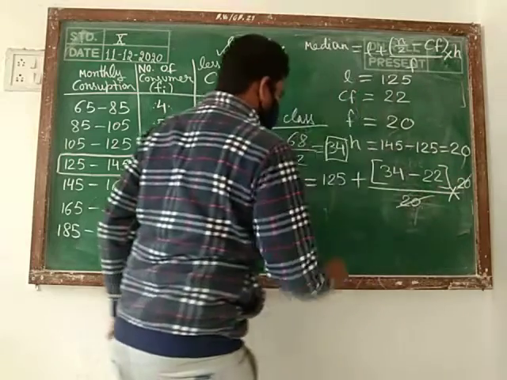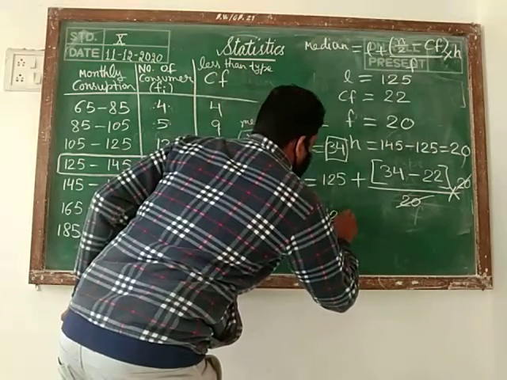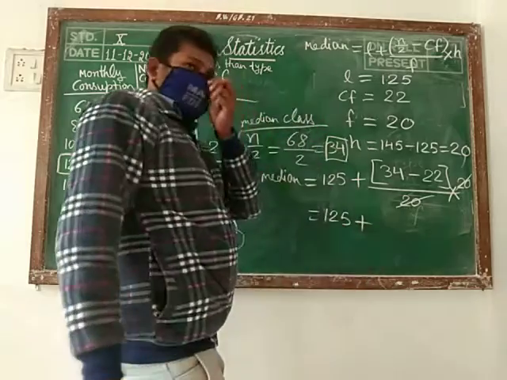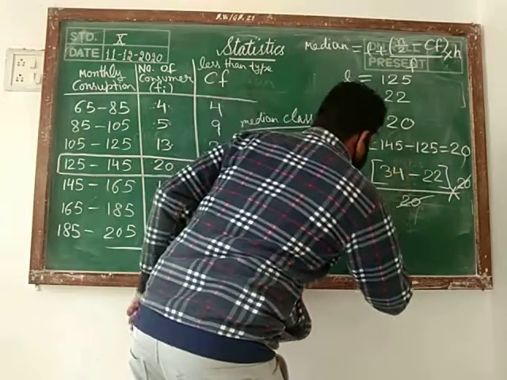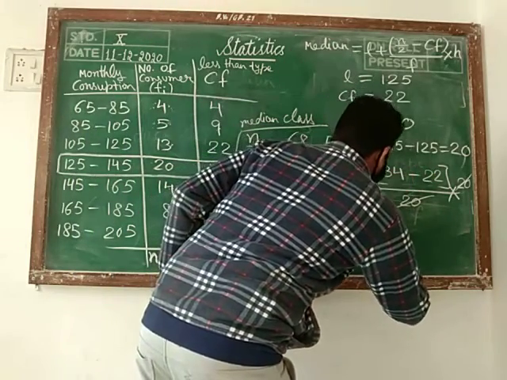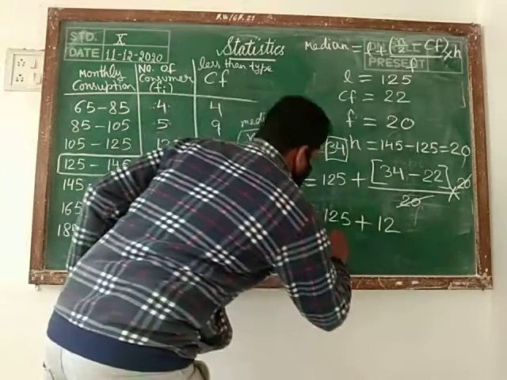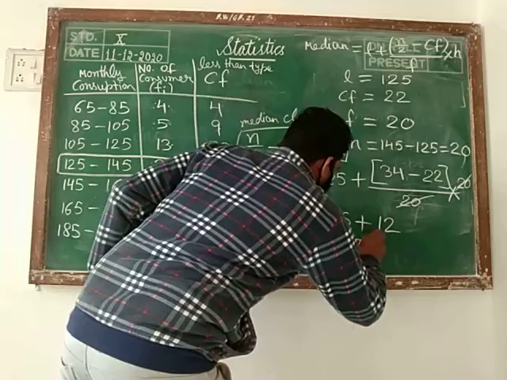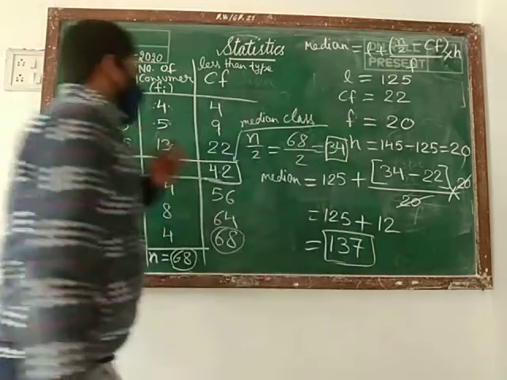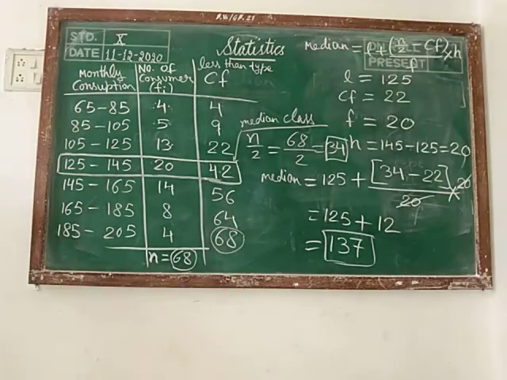These get cancelled out. 125 plus 34 minus this 22. We are getting 12. 125 plus 12. And this is the required median of the given data.